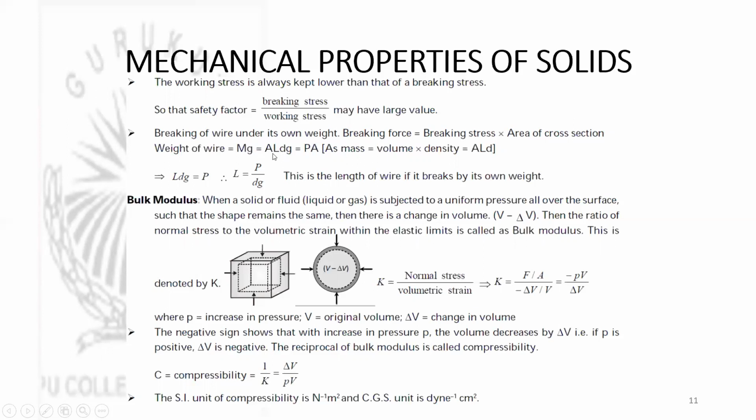Now this LDG is taken as P here. So the weight of the body is expressed as P into A. So we know that LDG is equal to P, but now I want only L. L is the length of the wire at which the breaking will take place. So L is equal to P by DG.